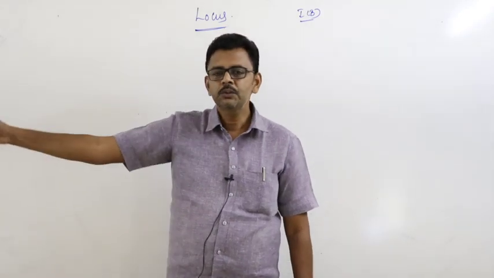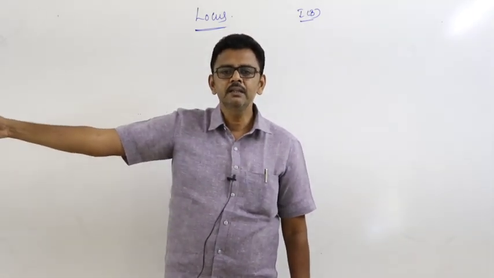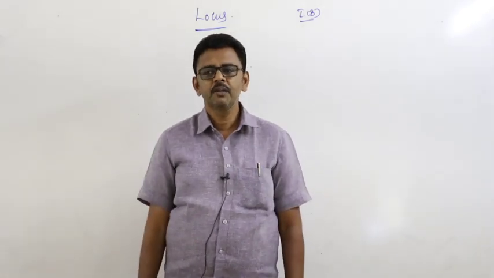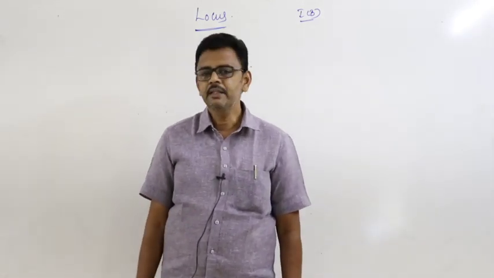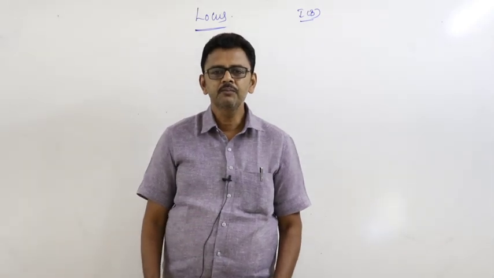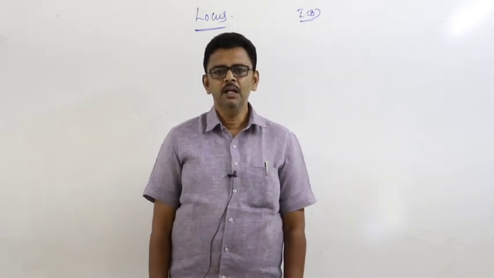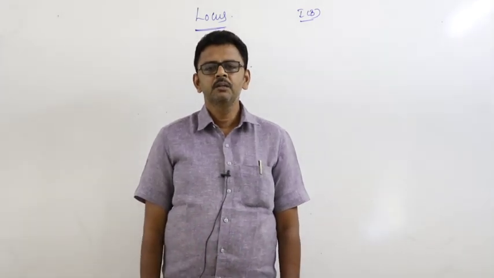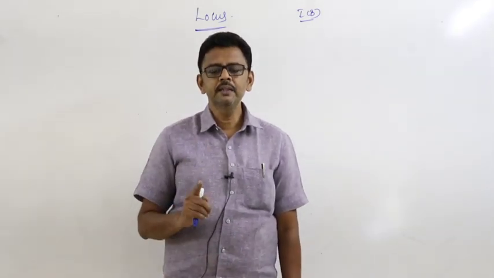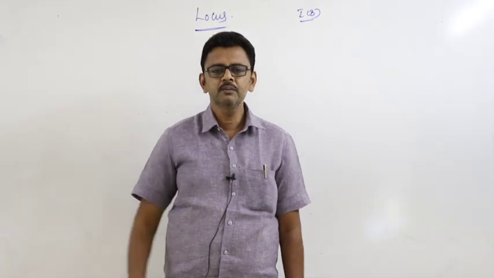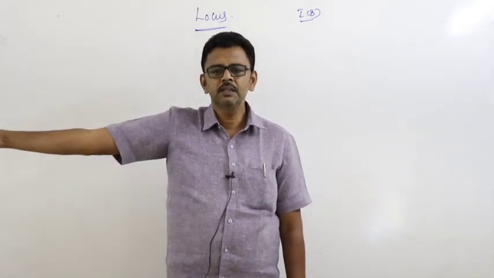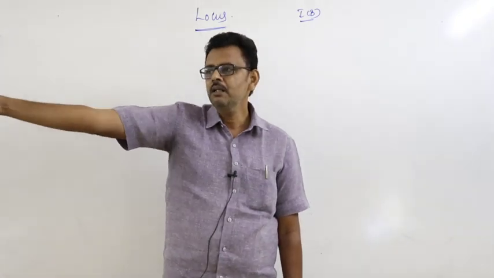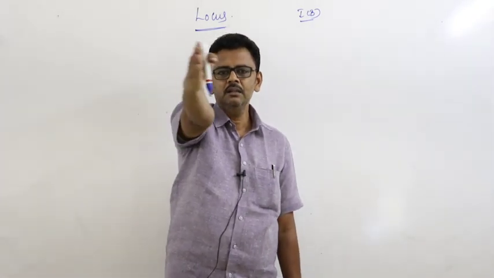So, student, stand at a distance of 5 units from me. I am the fixed person, I am here, I don't move. Now, you are the student, you stand at a distance of 5 units from me. What is your place? You can stand here, or here, or here, or here.